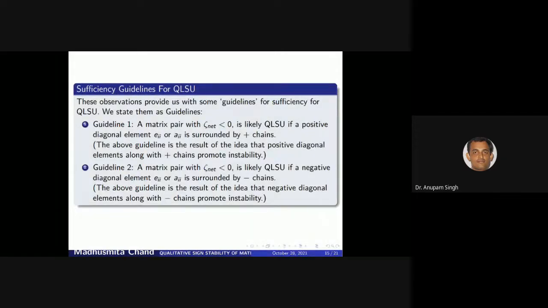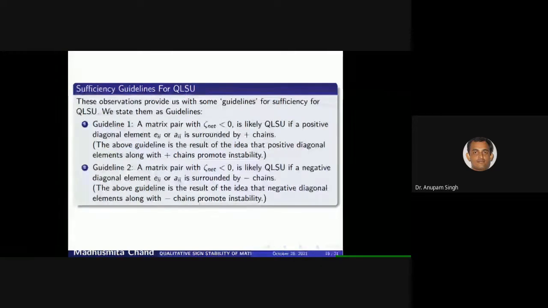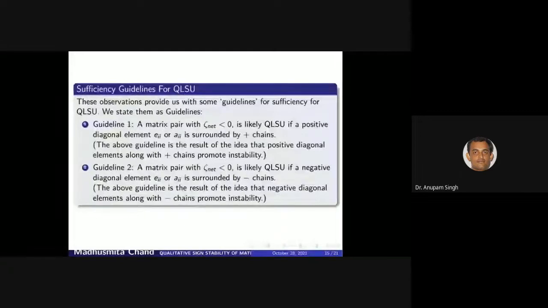By now, we have a few necessary conditions for qualitative sign instability and a few guidelines for sufficiency for qualitative sign instability. So, once the necessary condition that zeta net is negative is satisfied, we can make a qualitative sign unstable matrix pair with the appropriate placement of the bad and good links in it. So, let's consider some examples.